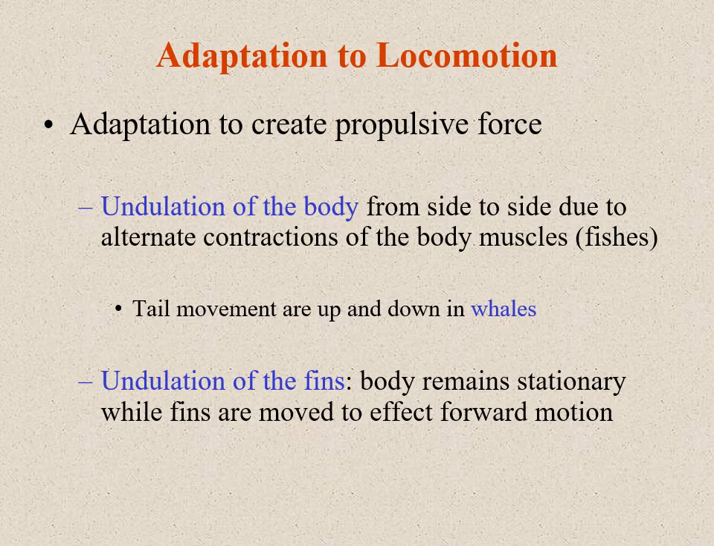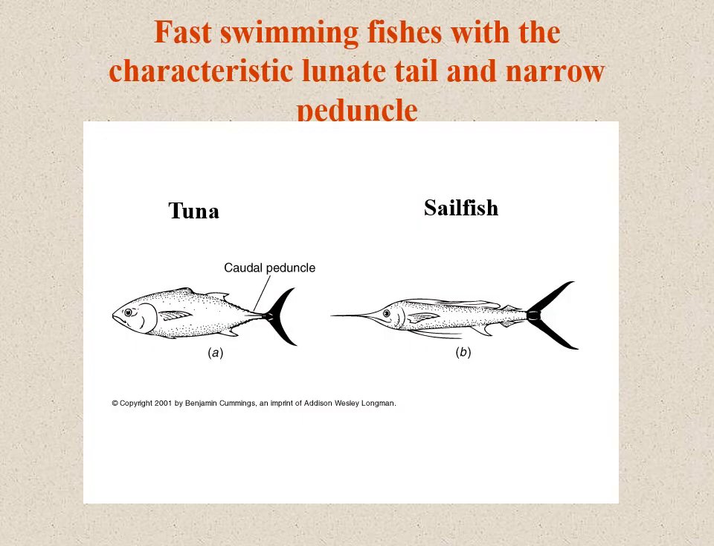Tail movement is up and down in whales. Undulation of the fins: fins move right or left, upward or downward. That is known as undulation of the fins. The body remains stationary while the fins are moved to effect forward motion. So the body remains as it is, but with the help of the fins the animal is able to move in the forward direction.